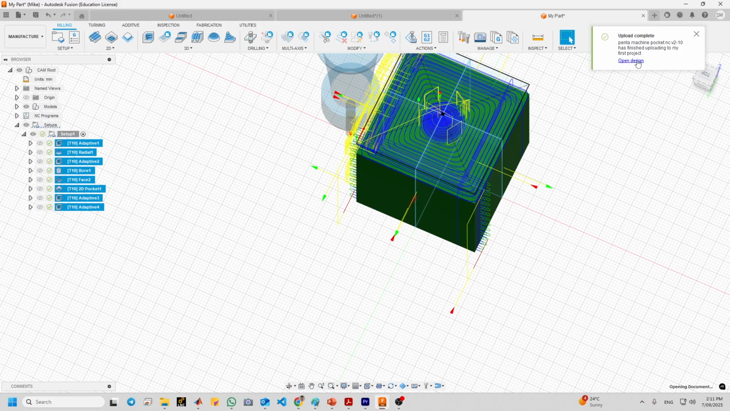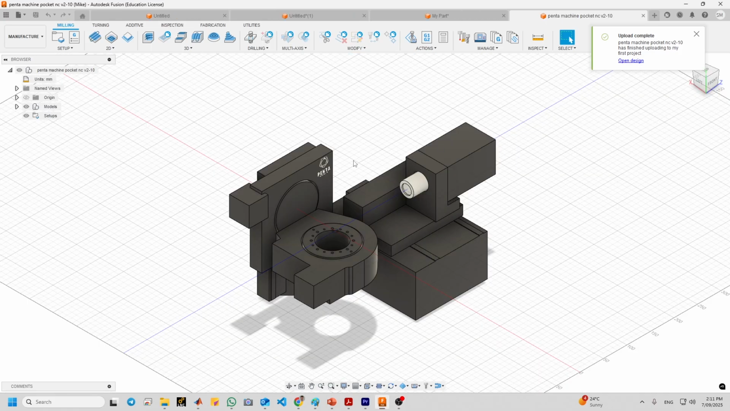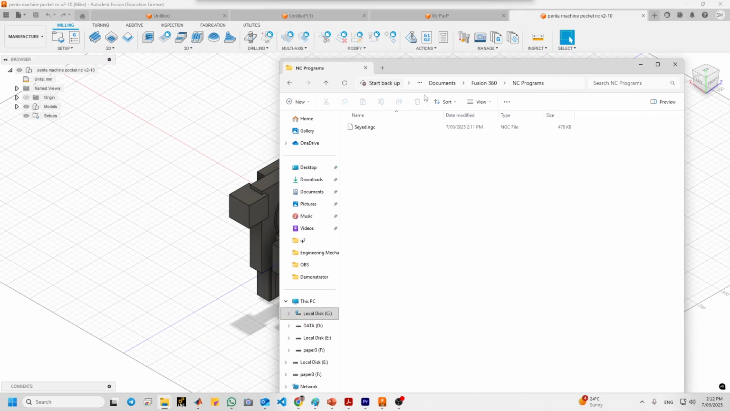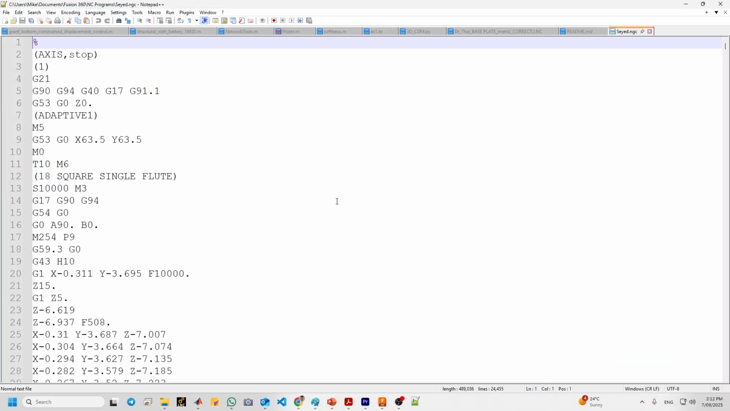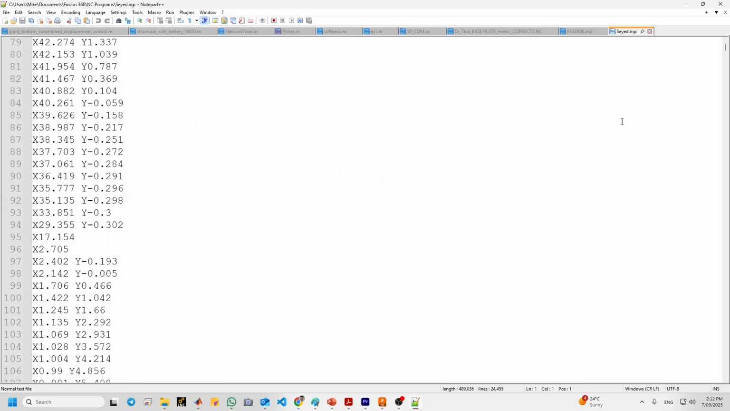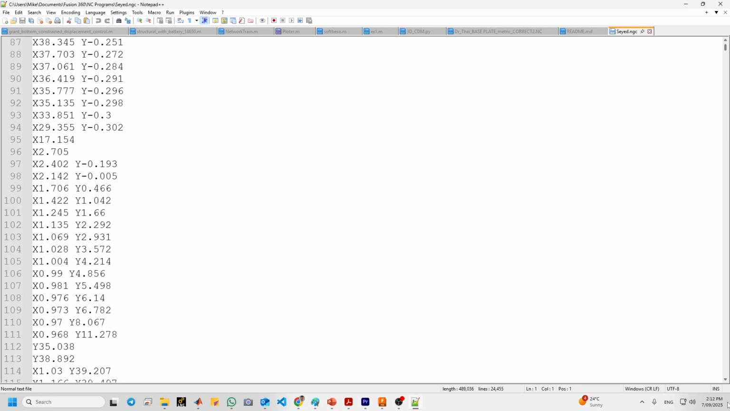You can also click on the open design. You can see the machine. This is the spindle part. And now you can go to the folder and you can see the G code. So the next step is set up and running the program on a 5-axis CNC machine. Okay, well done.